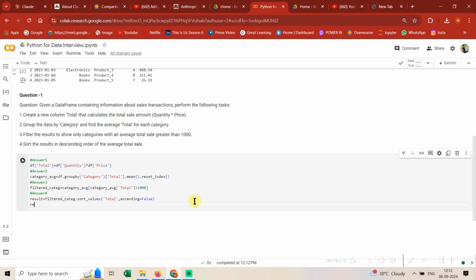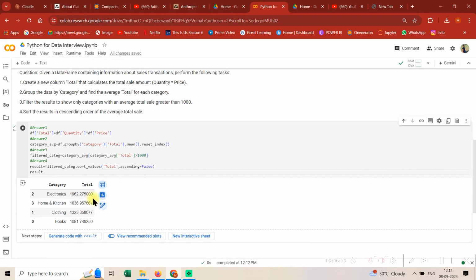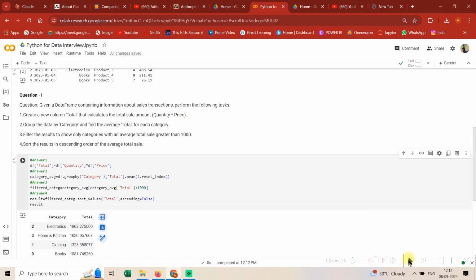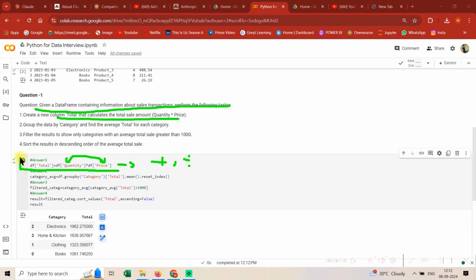And now let's see the result. See guys, it is in descending order. Let me still go quickly revise this question for you so that you have no doubts in this type of questions. So see guys, this was the task. The first question is create a total column. So guys, this is how you apply any sort of operation. So you might get addition, division, or any sort of computation over here. So you can simply do it this way.